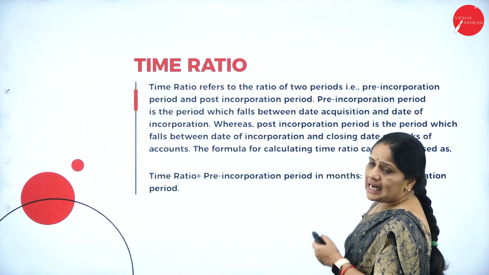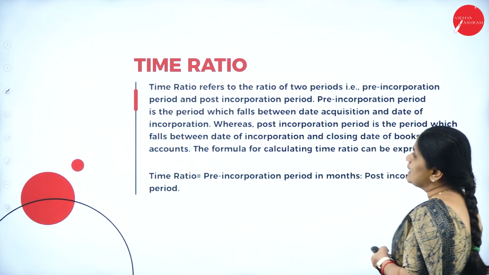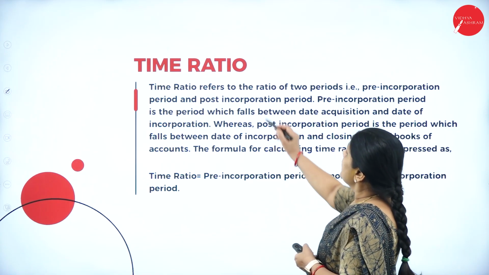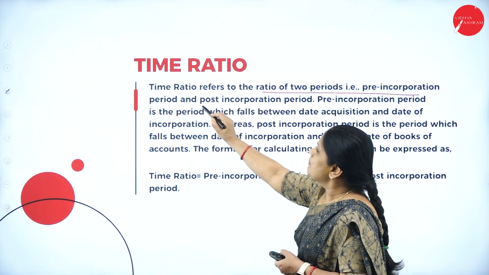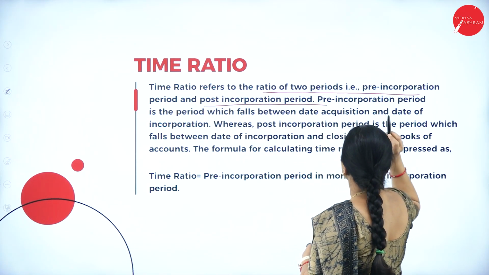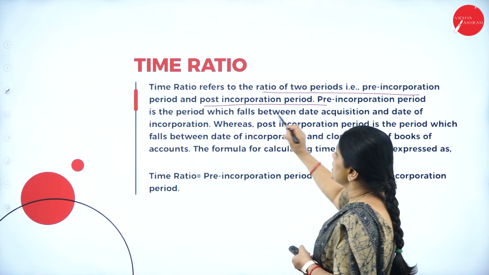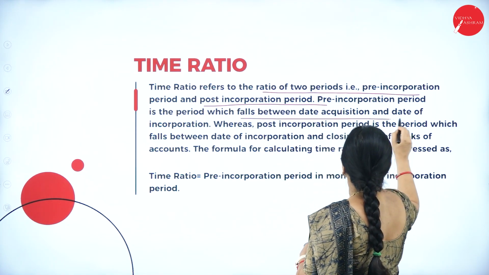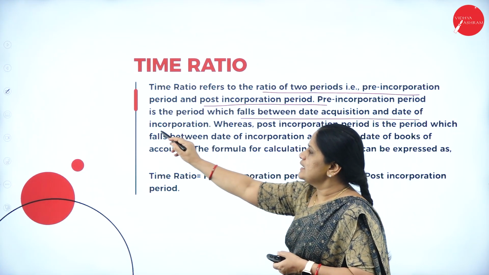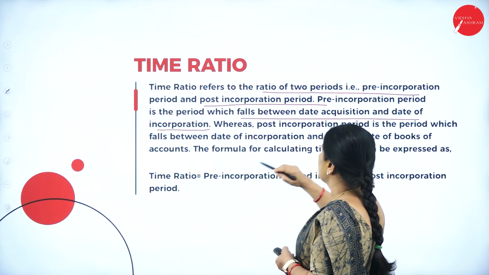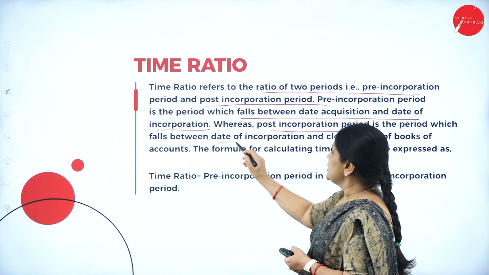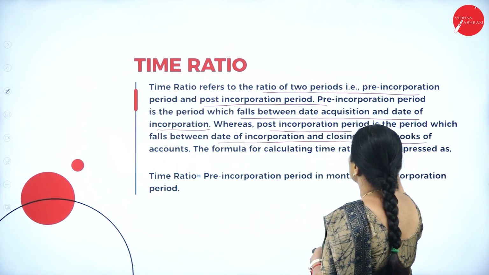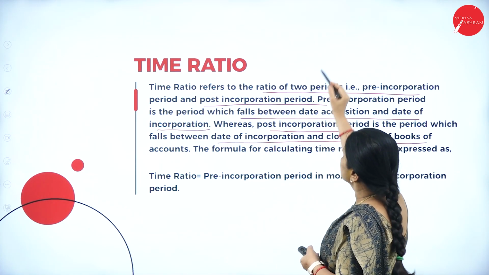Next, let us look at the meaning of time ratio. Time ratio refers to the ratio of two periods, that is pre-incorporation and post-incorporation period. The pre-incorporation period falls between the date of acquisition and the date of incorporation, whereas the post-incorporation period falls between the date of incorporation and the closing of the books of accounts.